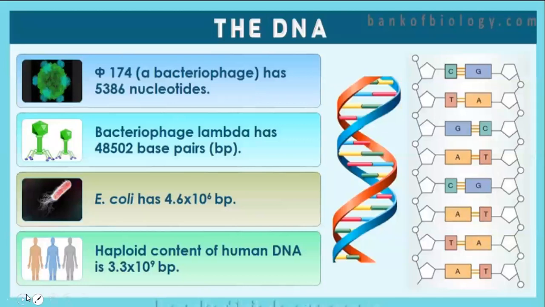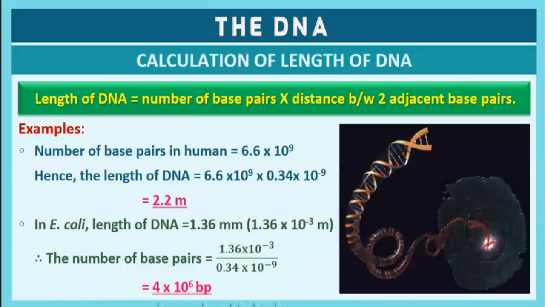Let's look at what is there in the next one. This is a type of problem that they may be asking. You may be asked to identify the length of a DNA sequence of human. You will be asked a question like this: calculate the length of DNA of human. So you must know the formula for calculating the length of DNA: the number of base pairs into the distance between two adjacent base pairs.